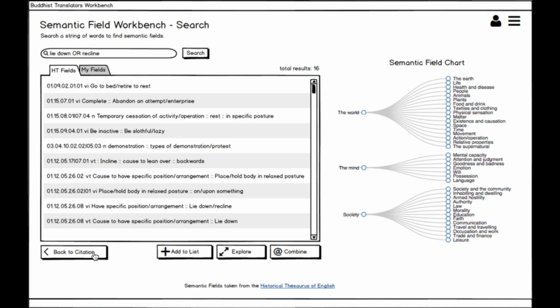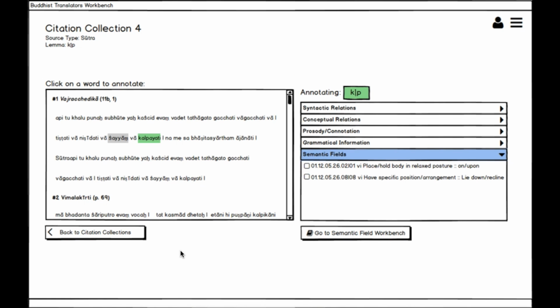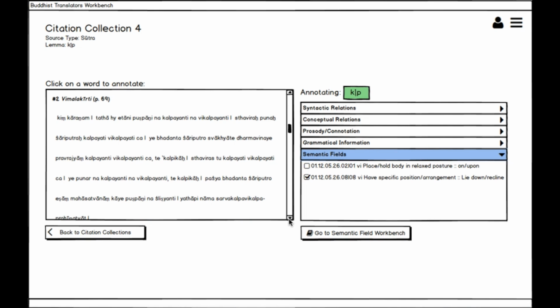Once we have done this, we can go back to our citation and, in our annotation pane, decide that we indeed want to assign the second semantic field to kalpayati. Marking the meaning of clip in this sentence has been relatively easy because the meaning of Shyam is very clear and corresponds well to the concept expressed in English by the verb lie down. In many cases, though, annotating the semantic value of clip is not so straightforward. Our next citations prove more challenging.